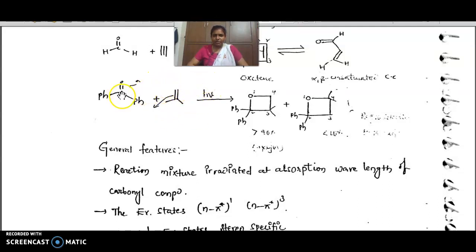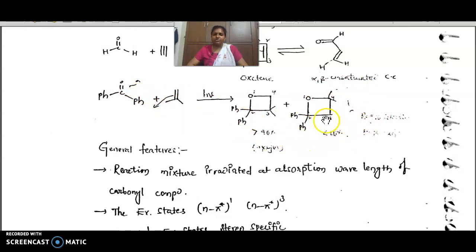The bond is formed between this carbon and this carbon, and this oxygen to this carbon, and we get one product, this one. Another one, if it is shifted, means inverse orientation: if reversed, this methyl will go up and this carbon will come down, then this carbon, oxygen to this carbon with the dimethyl group. So you get this. This is the major and this is the minor.